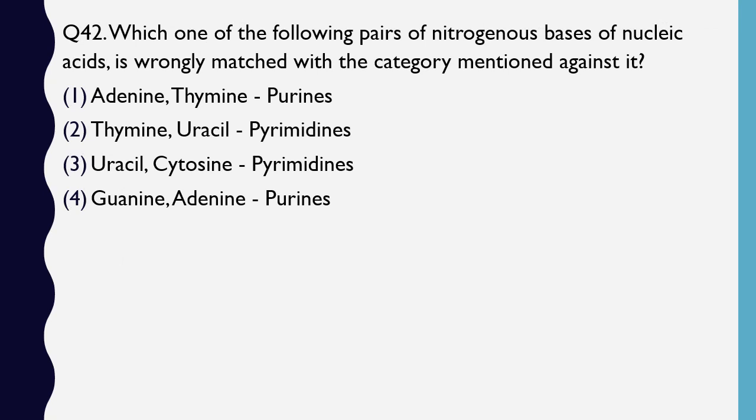Question number 42. Which one of the following pairs of nitrogenous bases of nucleic acid is wrongly matched with the category mentioned against them? Adenine, thymine, purines; thymine, uracil, pyrimidine; uracil, cytosine, pyrimidine; guanine, adenine, purine. The correct answer is option 1, adenine, thymine, purines.